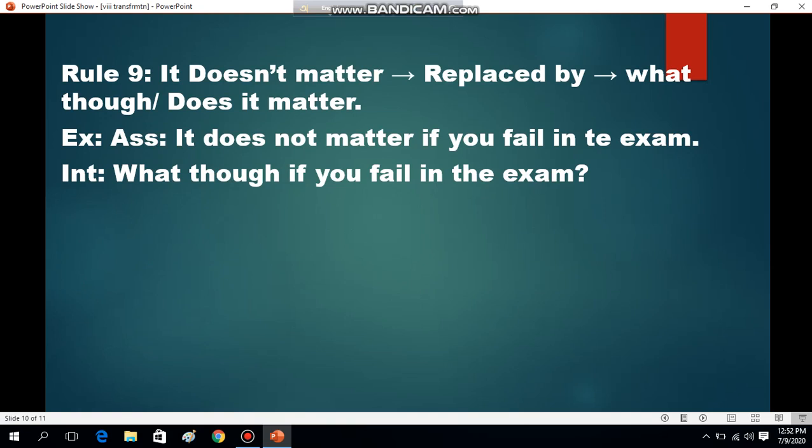Rule 9 says it doesn't matter, and it is replaced by what though or does it matter.